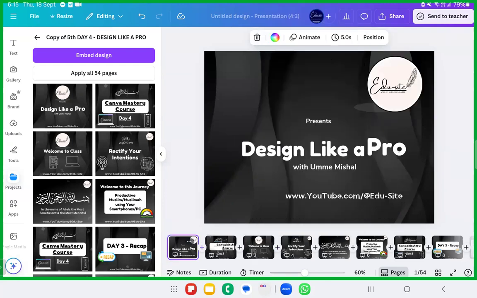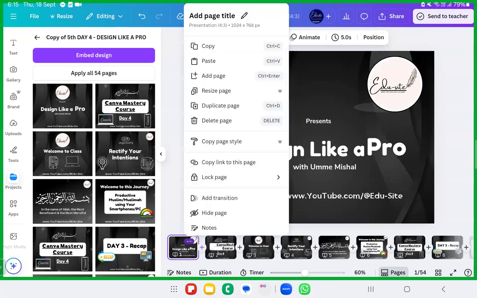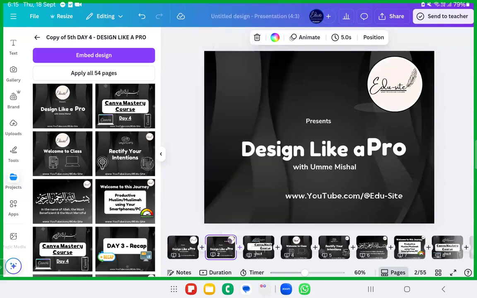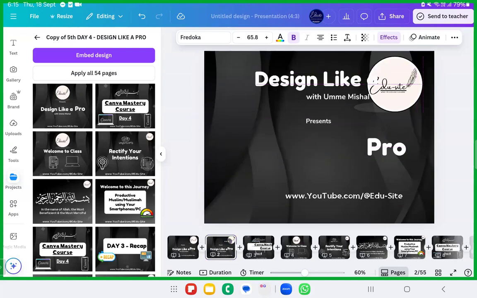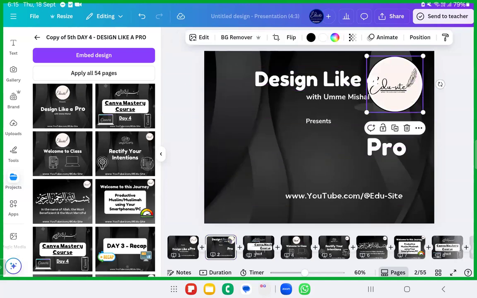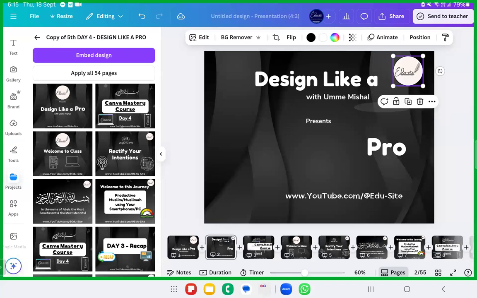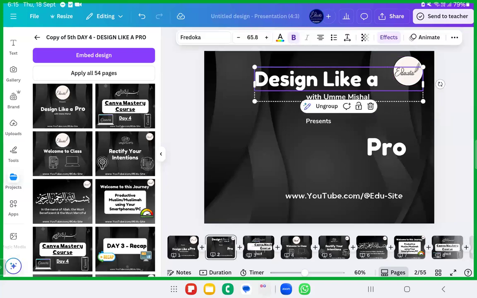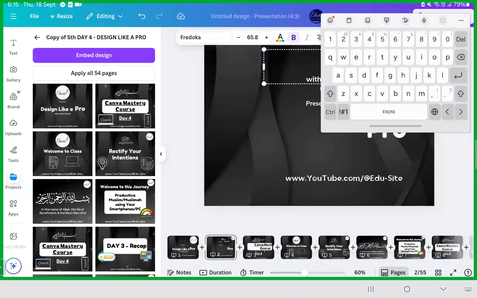One presentation, just one page, should be the final one. Then we just duplicate the same page. The same font should be maintained, the same hierarchy should be maintained. The only thing is that you have to put the content here and there. Instead of design like a pro, I can write our lesson for today.